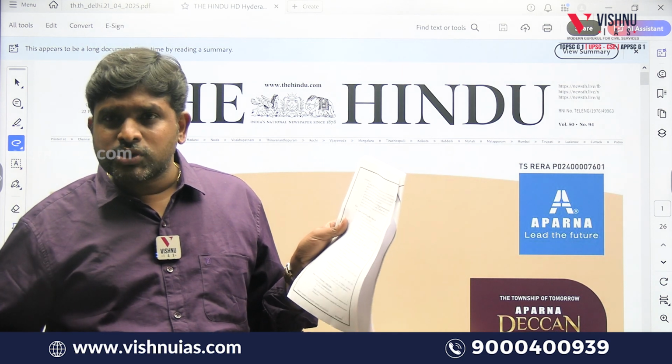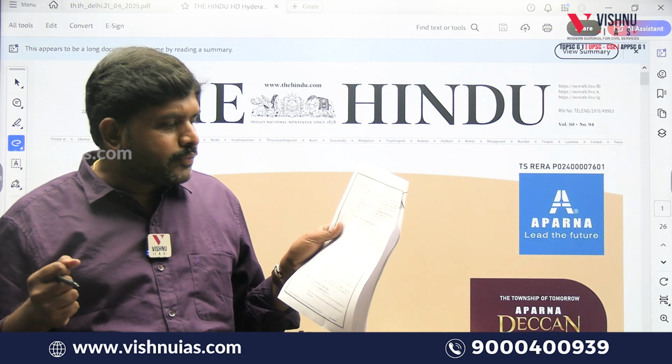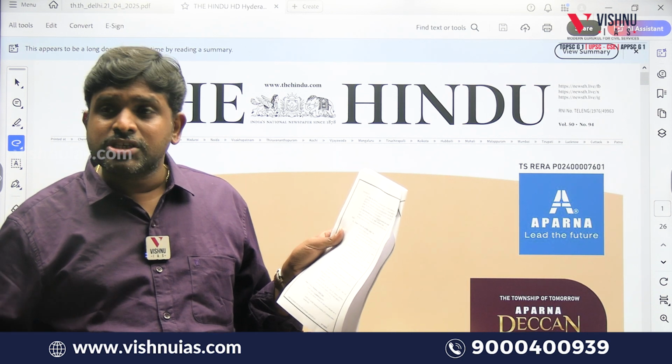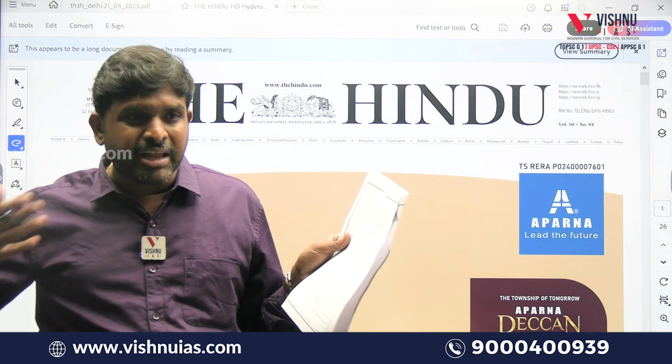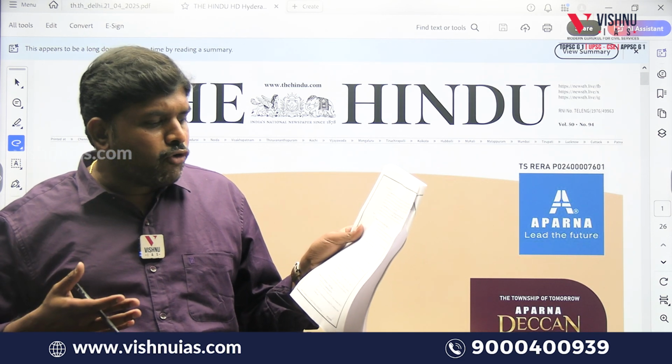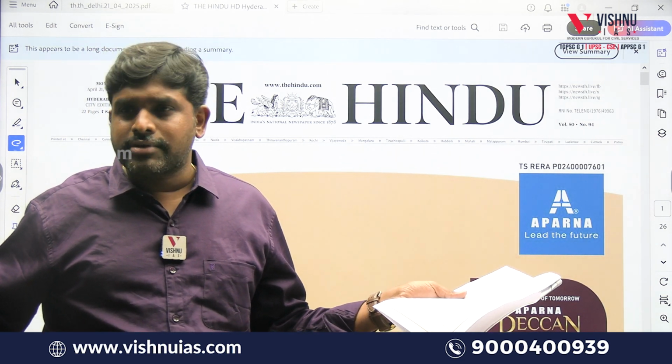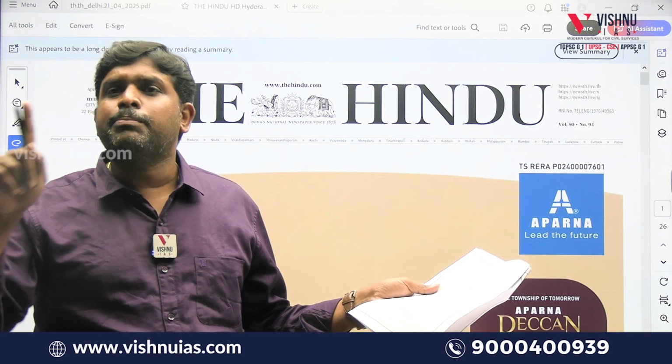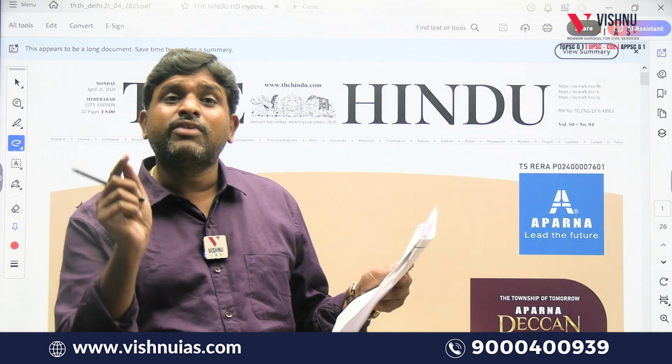For example, the glass we are using. Glass will retain the heat. Third, anthropogenic heat emissions like vehicular emissions. Fourth, reduced vegetation and green cover. These are the reasons for what? Urban heat island. Next, what will be the impact?